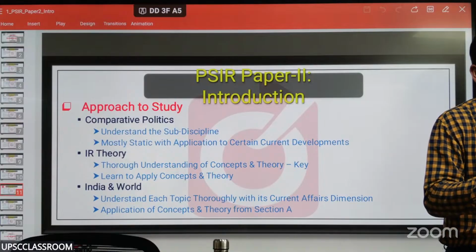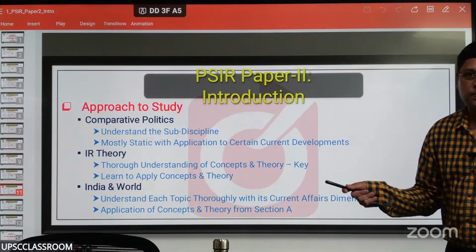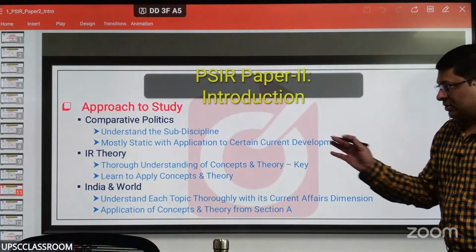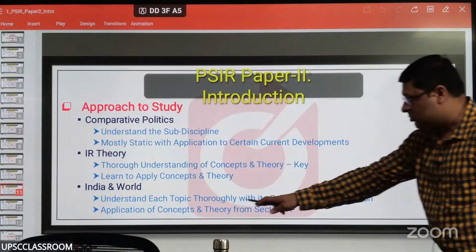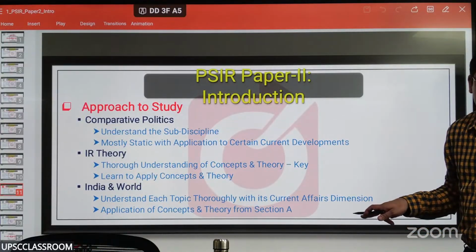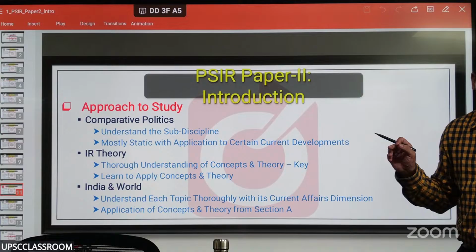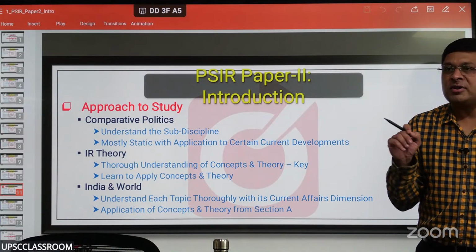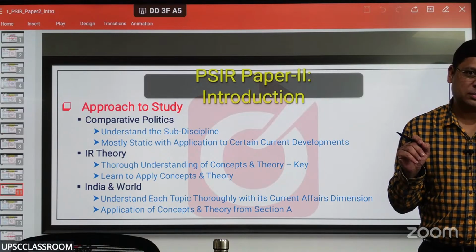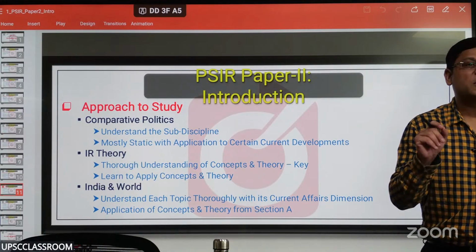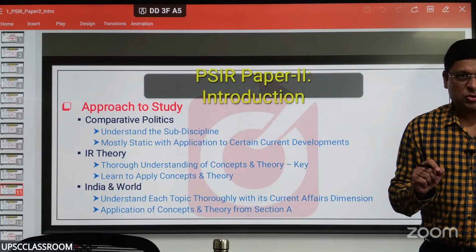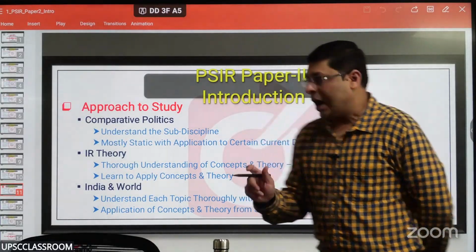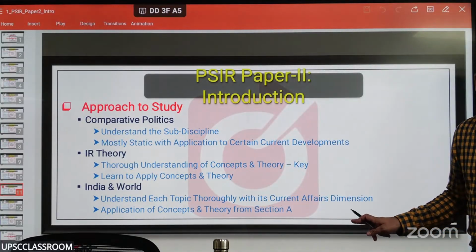So you use concepts and theories consciously in section B, and that is your approach. Learn to apply concepts and theory to section B. India and world: understand each topic thoroughly with its current affairs dimension. So for example, you are learning determinants of foreign policy. Something that is not conventional is technology now. So how is technology determining the foreign policy of different countries? For example, 5G communication, big data, AI. So always apply that current dimension to your study.